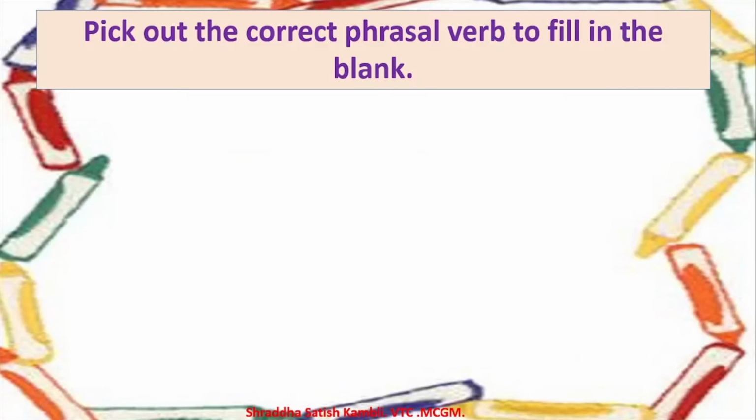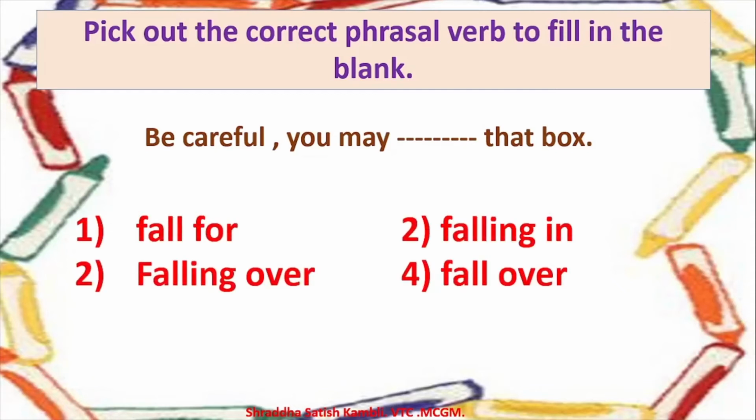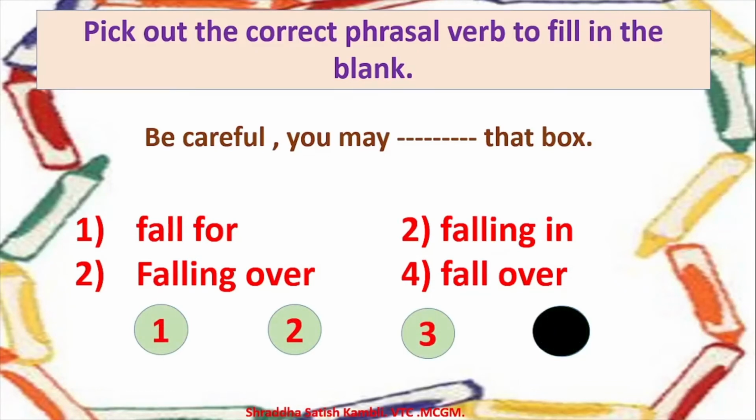And the last example in this pattern, children: be careful, you may fall over that box. Will it be you may fall for that box, you may falling in that box, you may falling over that box, or you may fall over that box? So the answer will be answer number 4. Be careful, you may fall over that box. Fall over that box means you may trip on that box and you may fall. Alright, so this was pattern 2 for you children.